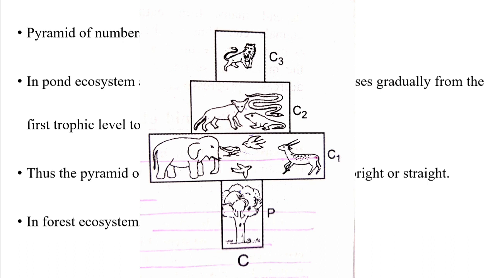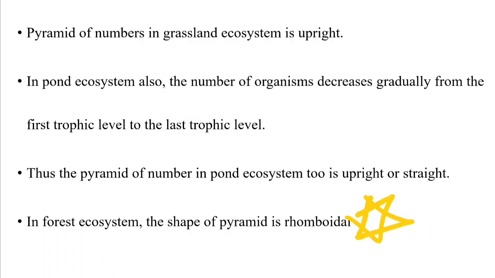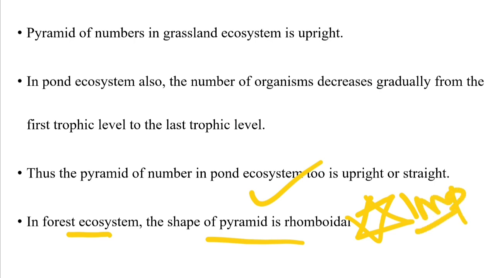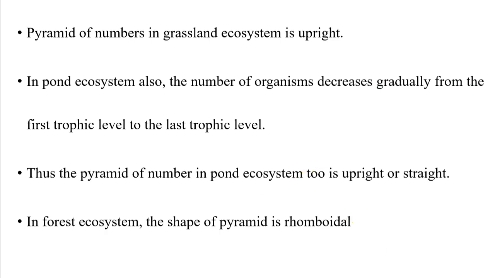So it is a rhomboidal type. It is a very specific type of ecosystem structure: the ecological pyramid of number of forest ecosystem is rhomboidal. It is a very important point because it is a specific or exceptional case, so generally it comes in competitive exams.